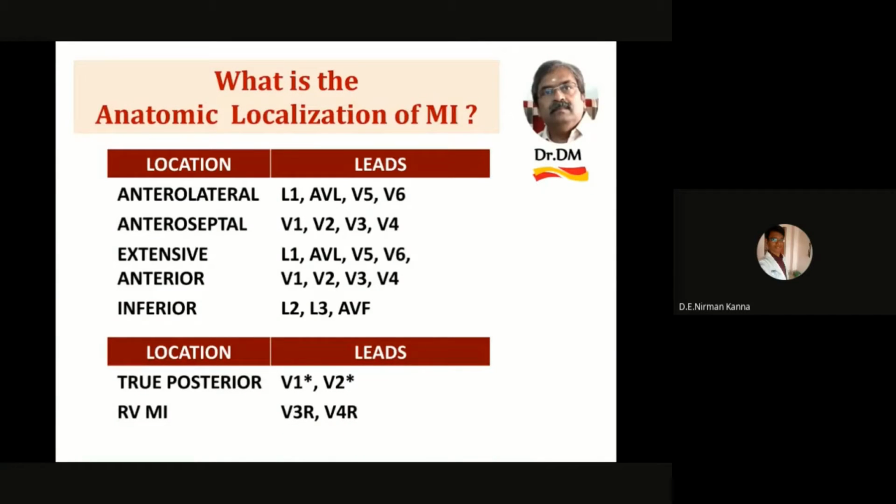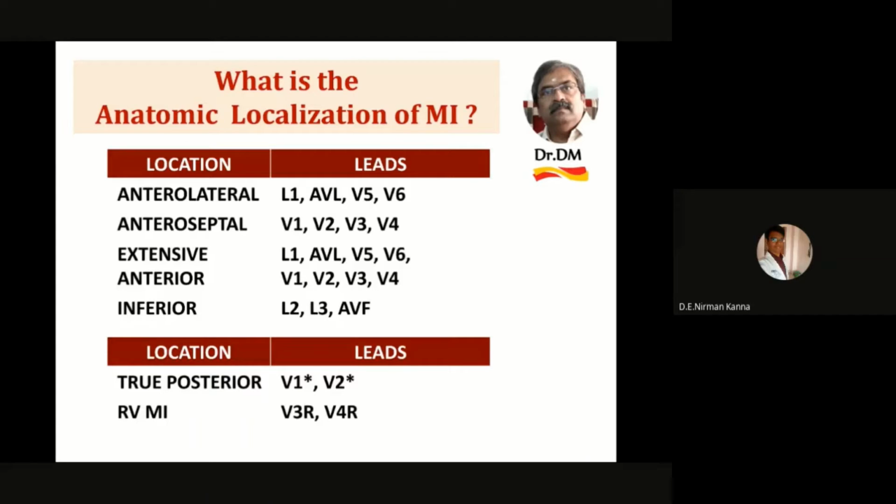If you see the myocardial infarction pattern in L1, AVL, V5 and V6, it is called anterolateral MI. If you see it in the leads over the septum, V1, V2, V3 and V4, it is called anteroseptal MI. So just remember the lateral leads L1, AVL, and the lateral leads V5, V6 together are called anterolateral, whereas the anteroseptal is V1, V2, V3 and V4. If you club all together, L1, AVL, V5, V6, V1, V2, V3, V4, that is both anterolateral and anteroseptal, then it is called an extensive anterior wall MI.